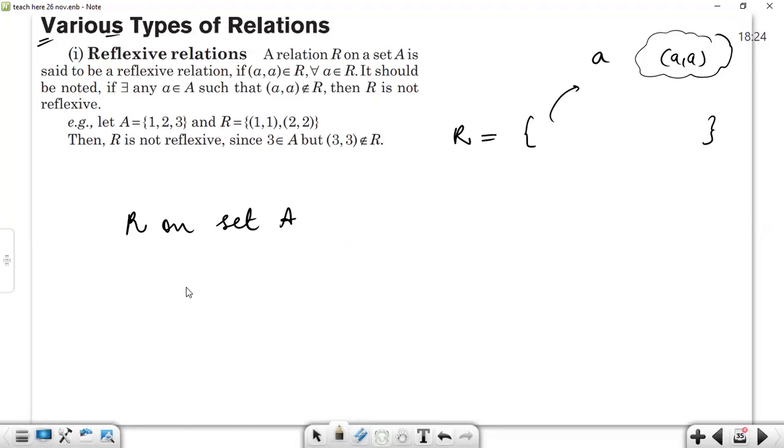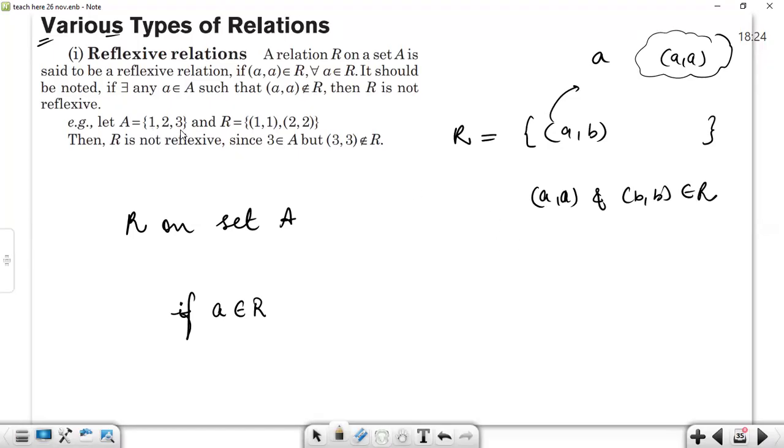Let's write it. The if condition first: if there is any element belonging to the relation in the form (a, b), then (a, a) and (b, b) should be in the relation, and then the relation will be known as a reflexive relation.